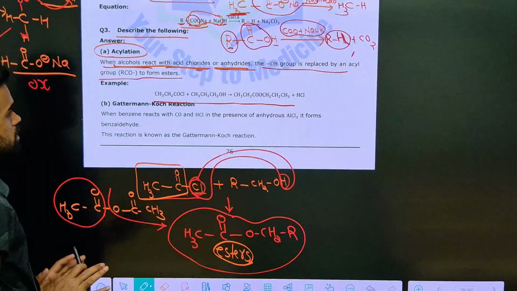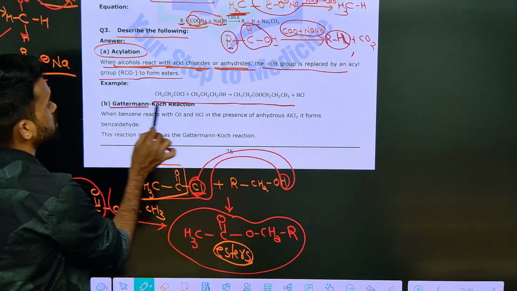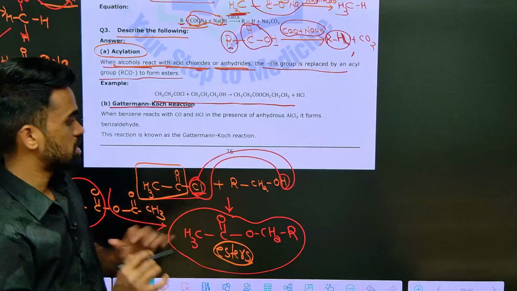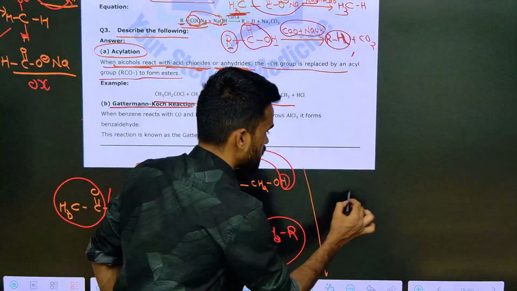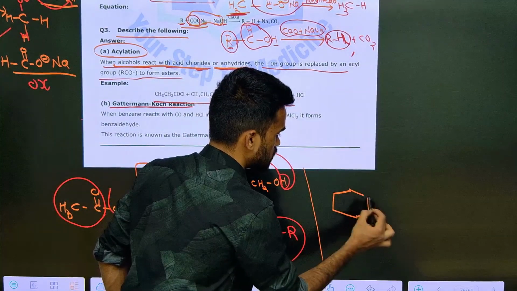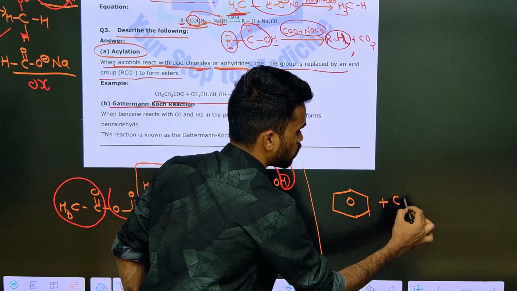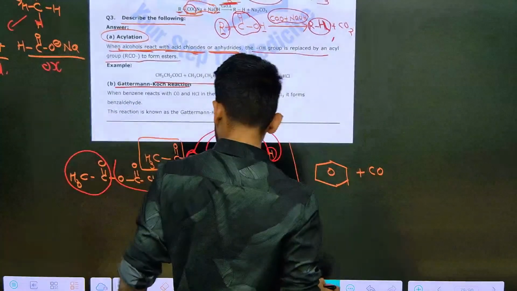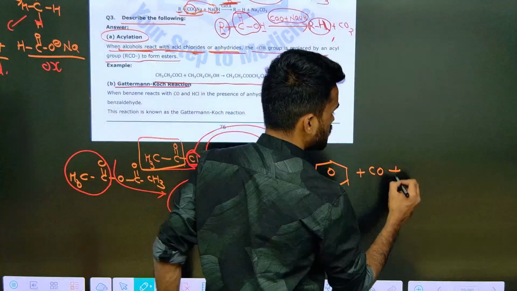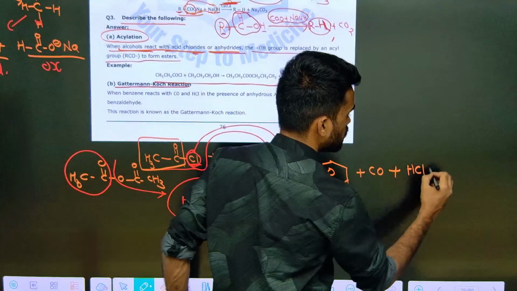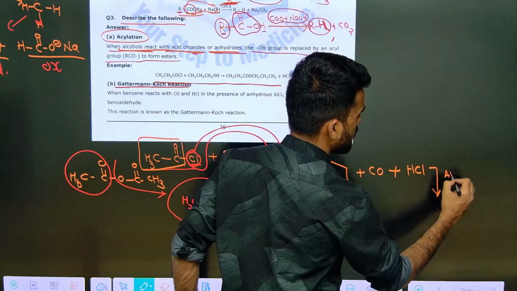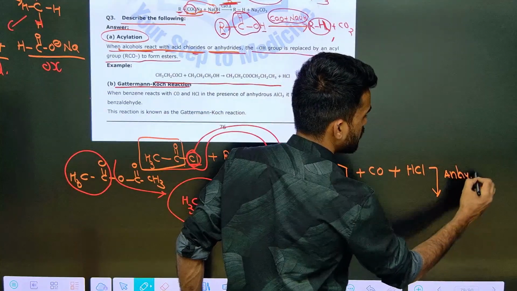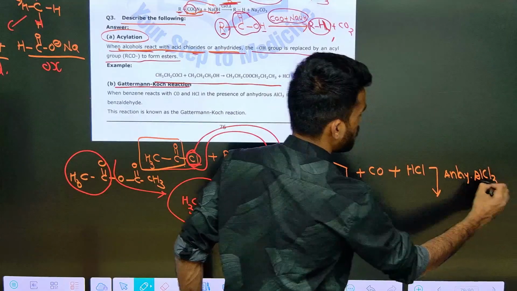Here also we have discussed. Okay, the next reaction is Gutterman-Koch reaction. See, Gutterman-Koch is nothing but, see, benzene you take, treat this with carbonyl group like CO, carbon monoxide you can say otherwise. Okay, and treat this with HCl, okay, in presence of anhydrous AlCl3. So what is happening here?